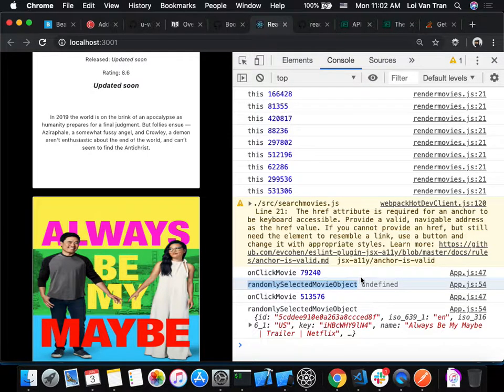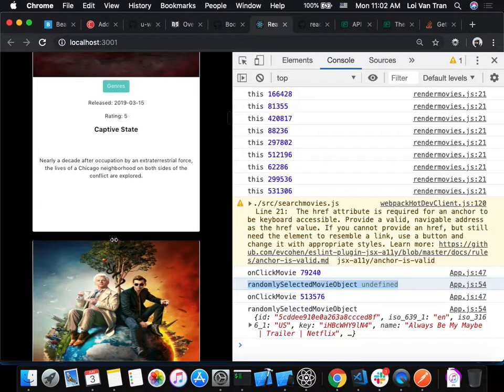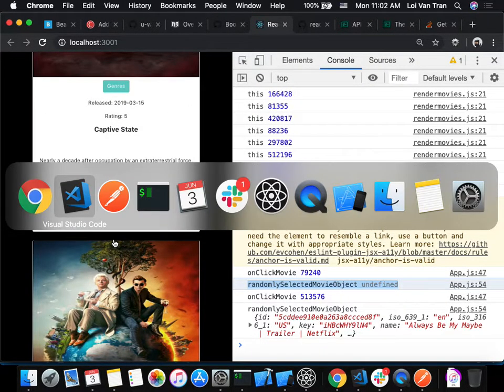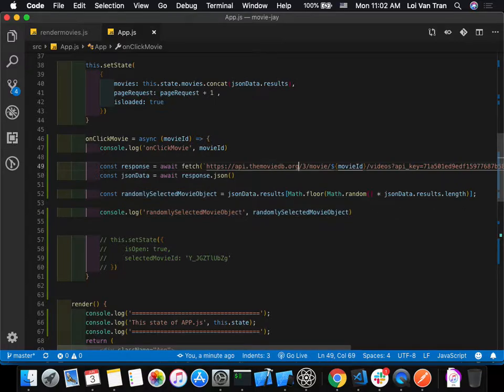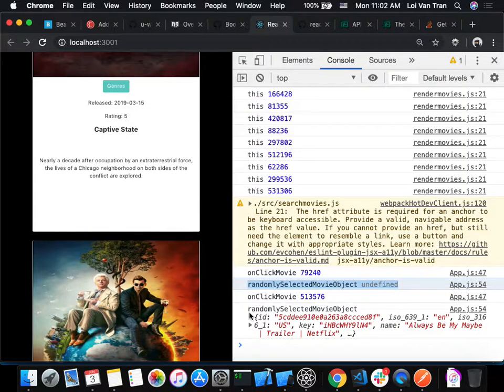What do you guys think happened on this line right here? Really close. I think Ray was probably the closest. This movie right here does not have a trailer. When we call this API, movie/movie ID/videos, one of the movies did not have any trailers to it. And that's why I tested again on the second one.